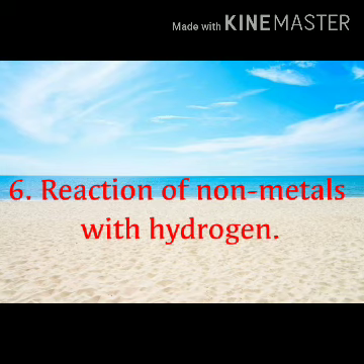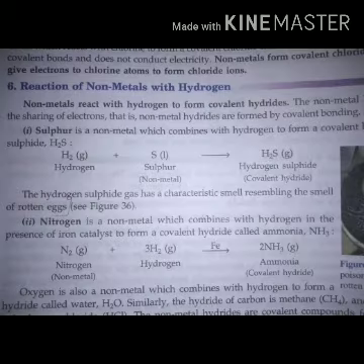6th, reaction of nonmetals with hydrogen. Nonmetals react with hydrogen to form covalent hydrides. The nonmetal hydrides are formed by sharing of electrons. That is, nonmetal hydrides are formed by covalent bonding.